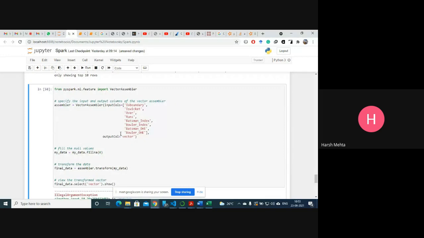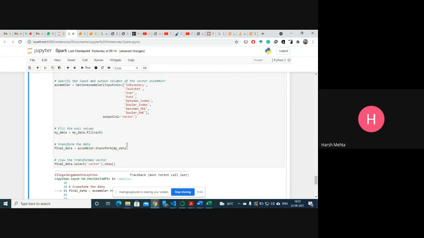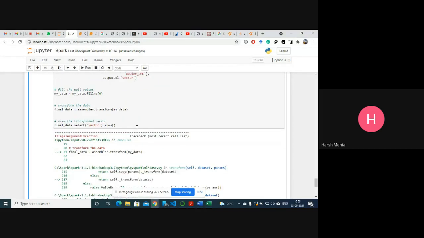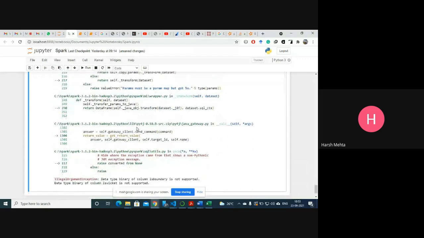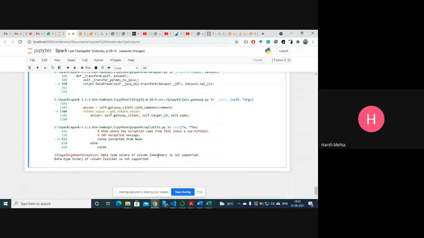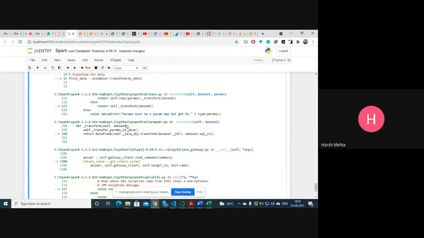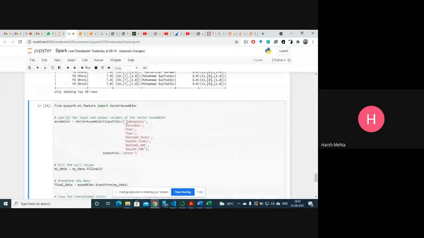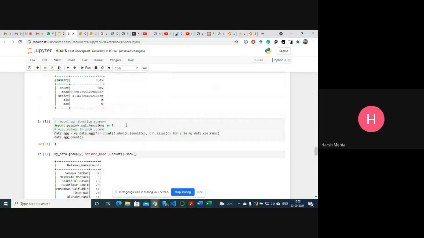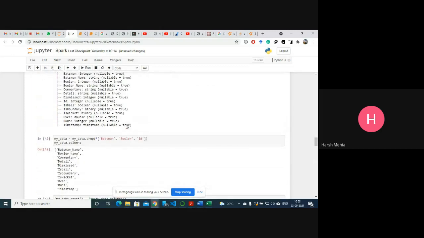Okay, the same error. The binary data type is not supported, what is boundary and is wicket. I need to go back to where I assigned the binary.